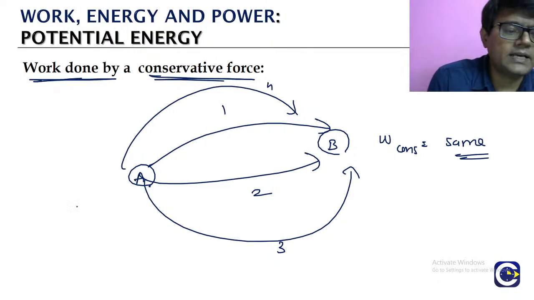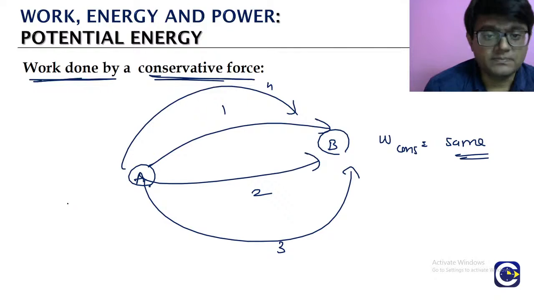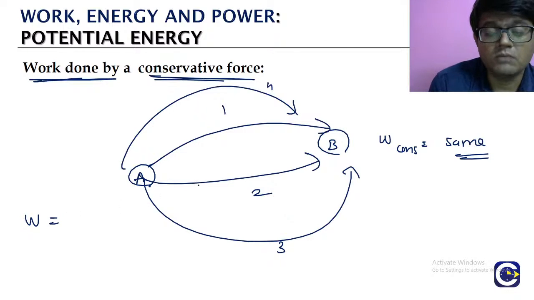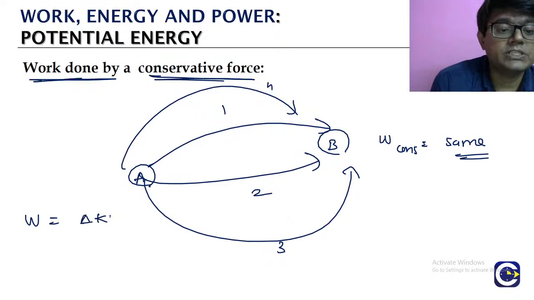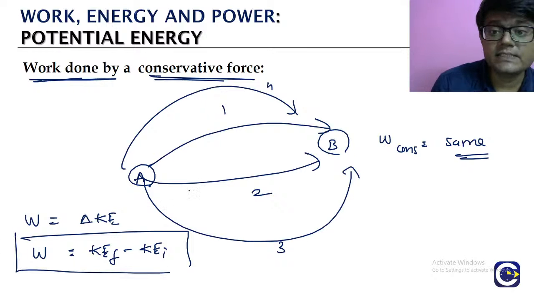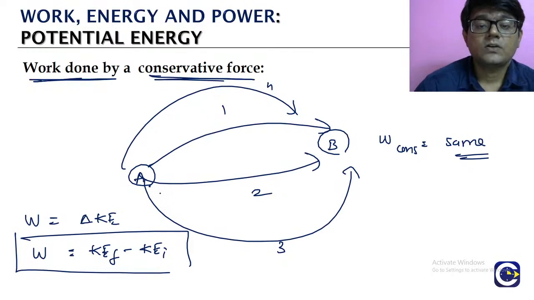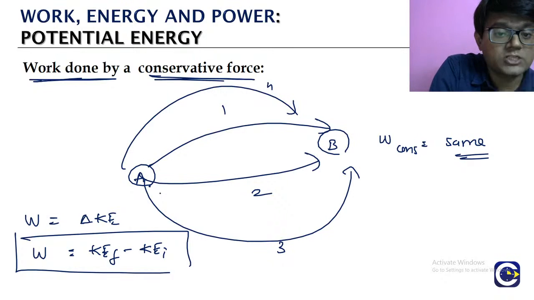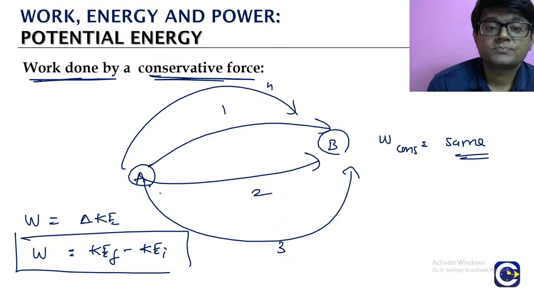So what is the basic work energy theorem? The work done by all the forces acting on the body is equal to the change in kinetic energy, that is, final kinetic energy minus initial kinetic energy. Now, since the work done by the conservative force does not depend on the path taken, it only depends upon the initial state and the final state.